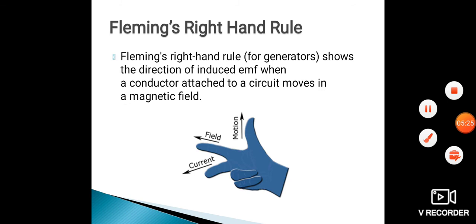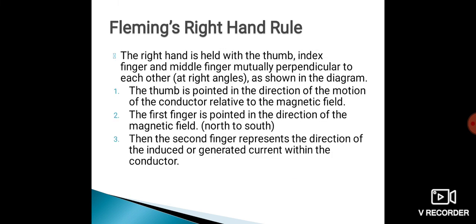Fleming's right hand rule is used for the generator because a generator induces the EMF and produces the current. It gives the direction of induced EMF when the conductor attached to the circuit moves in the magnetic field.